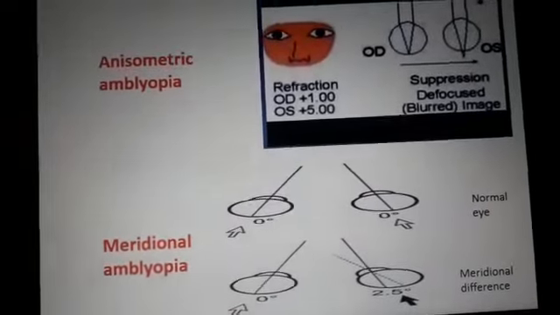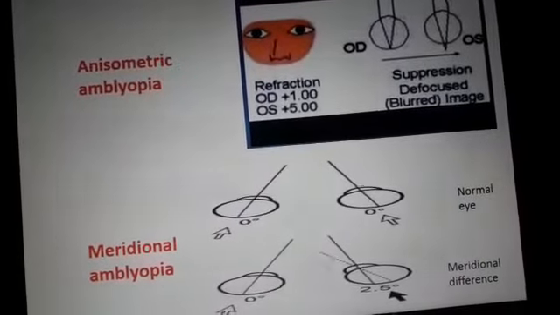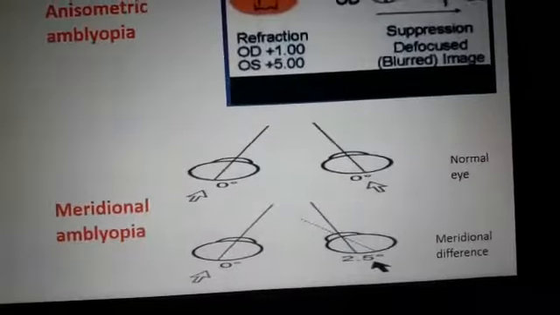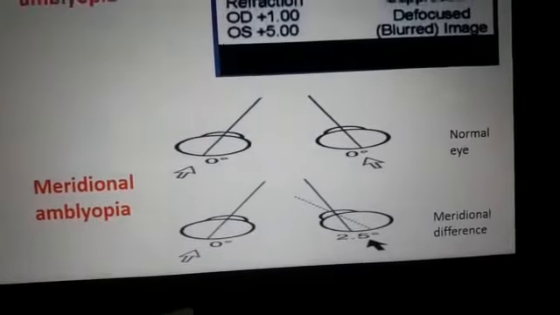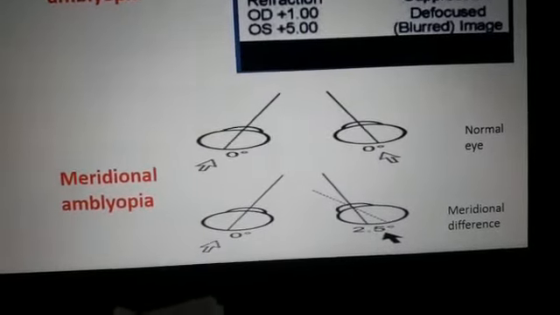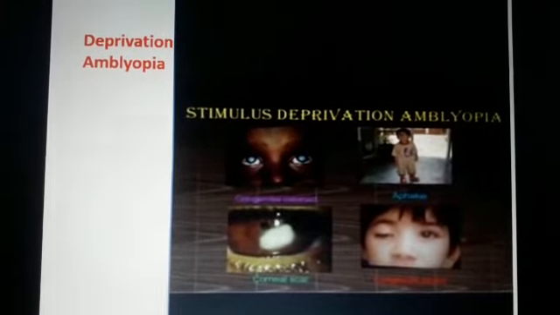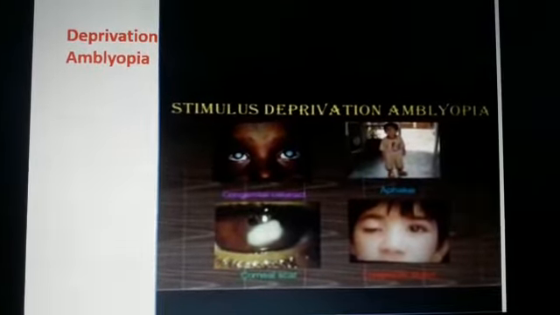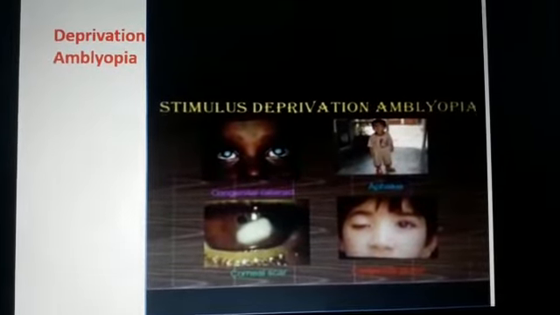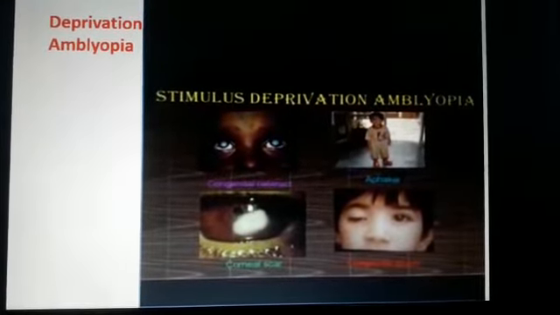Now it is meridional amblyopia. Uncorrected bilateral astigmatism in early childhood may result in loss of resolving ability limited to the chronically blurred meridian. You can see here there is a difference between the two meridians, and that causes meridional amblyopia. Deprivational amblyopia is basically when there is no stimulation focused on the retina. It can be caused by congenital cataract, ptosis, or corneal ulcer or corneal scars.